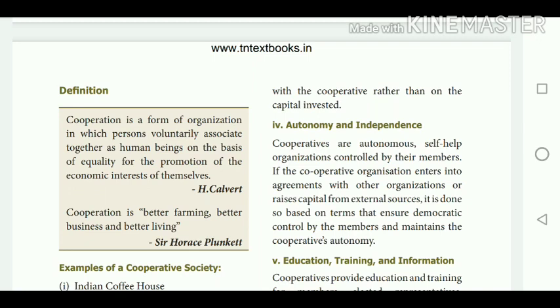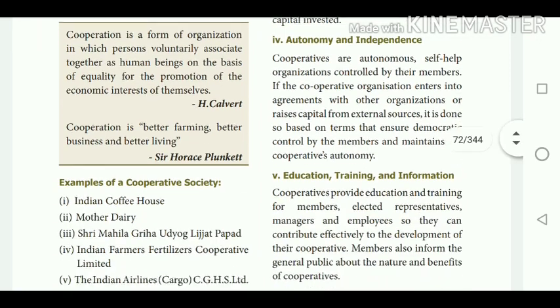Now we are going to see some examples of cooperative societies. One is Indian Coffee House, the next one is Mother Dairy, Shri Mahila Griha Udyog Lijjat Papad, and Indian Farmers. All are examples of cooperative societies. Then we are going to see the principles of cooperative society.